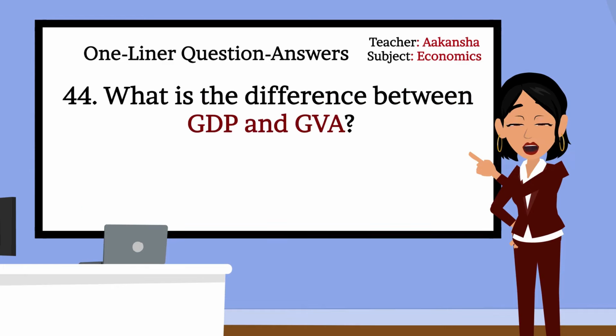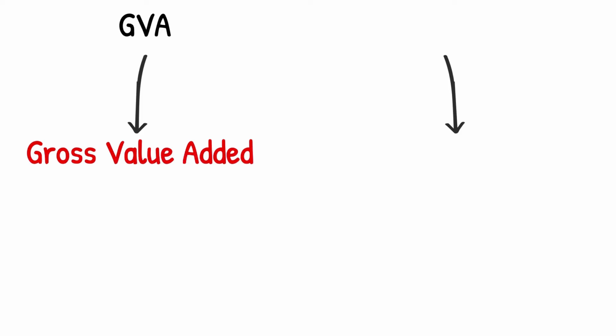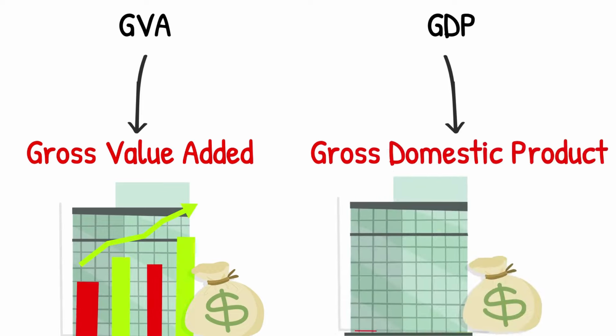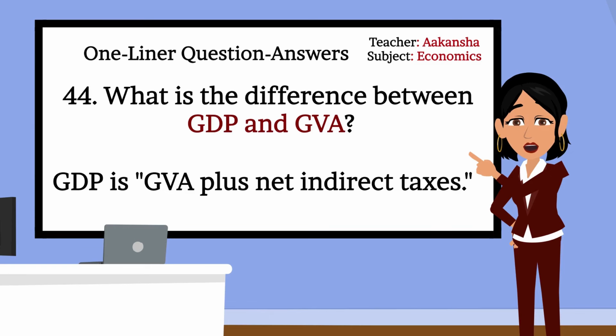44. What is the difference between GDP and GVA? Gross value added, GVA, shows the value added by all businesses in an economy, while gross domestic product, GDP, includes taxes and subsidies on products. Correct, Rashi. GDP is GVA plus net indirect taxes.